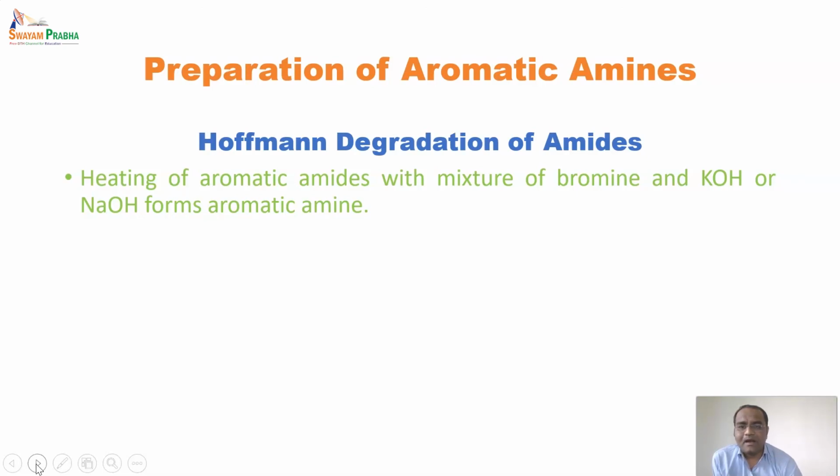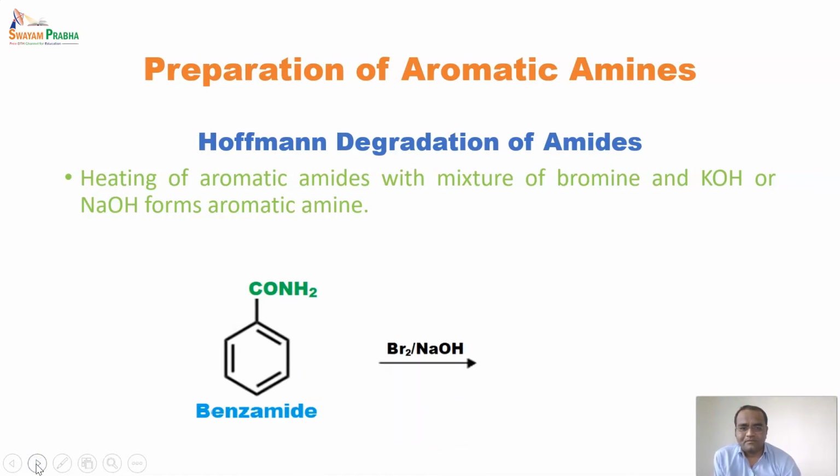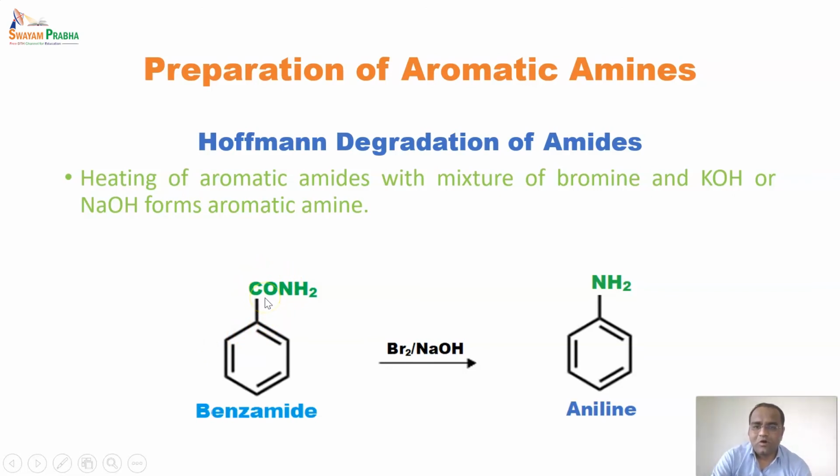Heating of aromatic amides with a mixture of bromine and alkali such as KOH or NaOH forms an aromatic amine. So this is the structure of benzamide, and when benzamide is heated with bromine and alkali, that is NaOH, it forms aniline. Now from this, it can be seen that this Hofmann degradation is a kind of degradation.